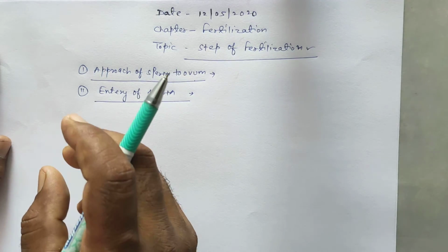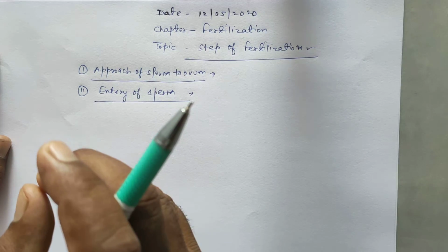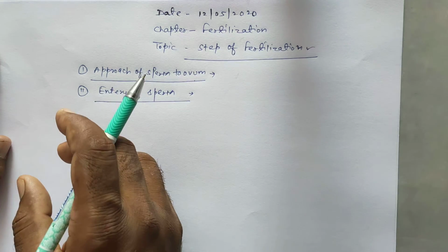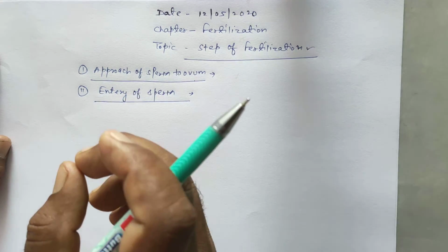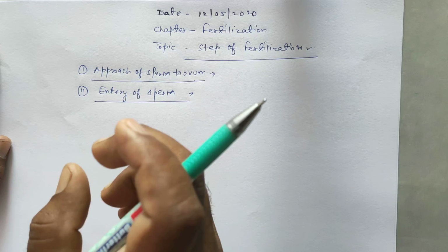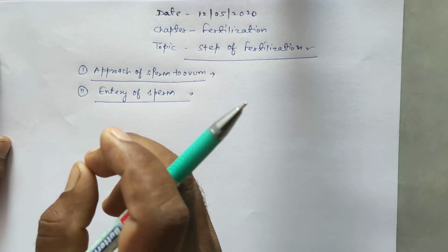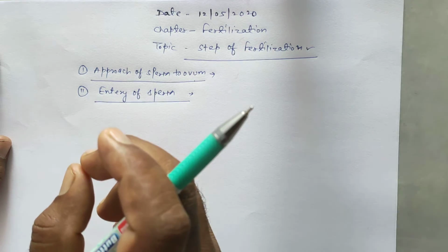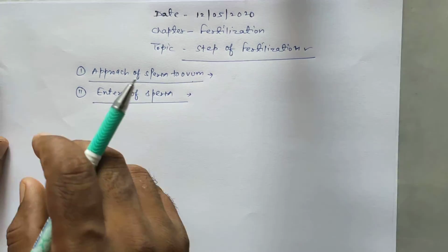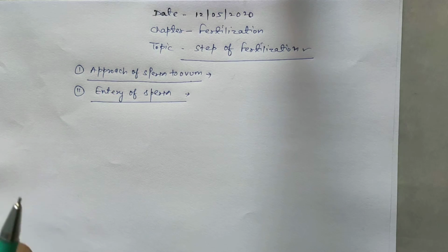It means physiological maturation, functional maturation of sperm. In male humans, capacitation is completed in 5 to 6 hours. So students, the first step, approach of sperm to ovum, is completed.